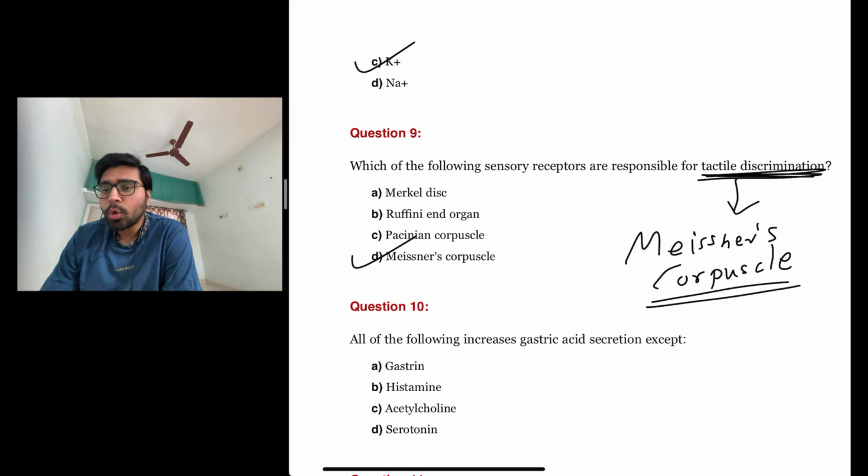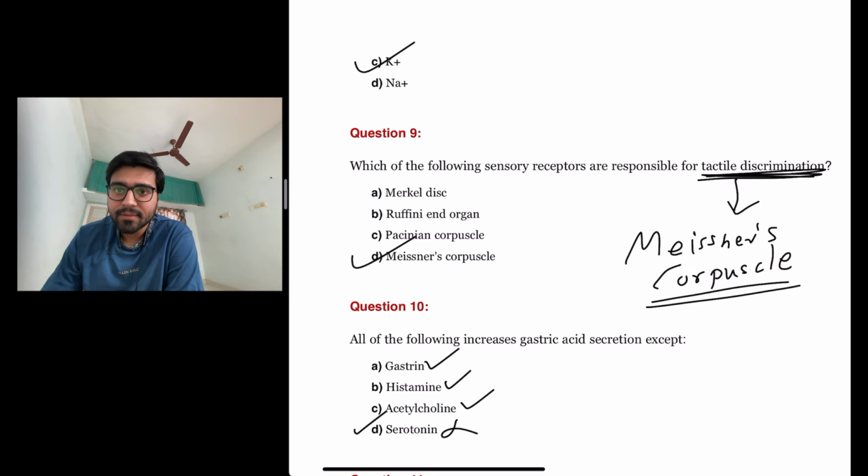The next question is, all of the following increase gastric acid secretion except. Gastrin, yes, it increases gastric acid secretion. Histamine, yes, it increases gastric acid secretion. Acetylcholine, yes, it increases gastric acid secretion. But serotonin, no, it does not increase gastric acid secretion. It actually decreases gastric acid secretion. So the answer here is D, serotonin. Because it acts on gastric and colonic mucosa and increases gastric motility and colonic motility.